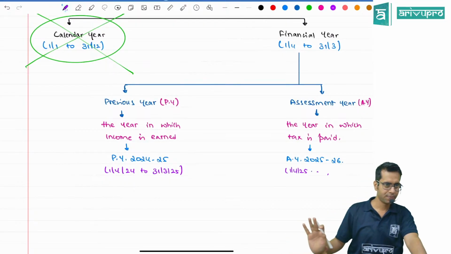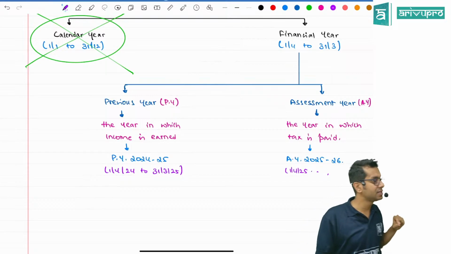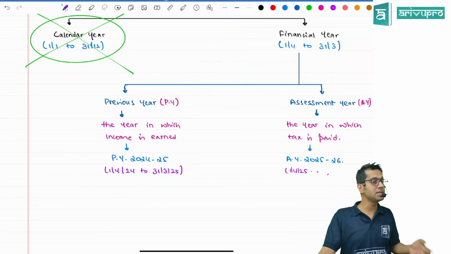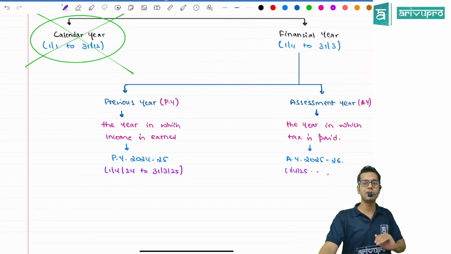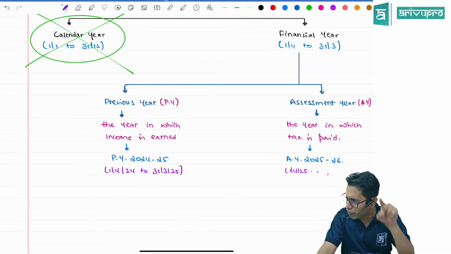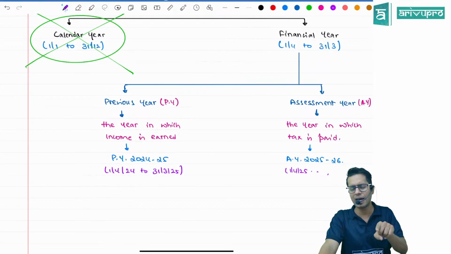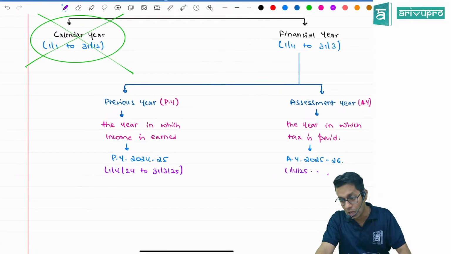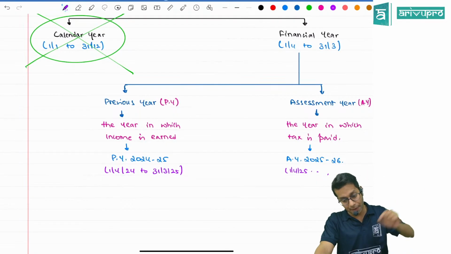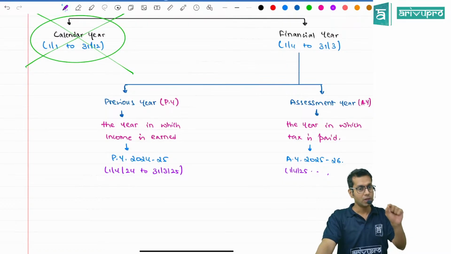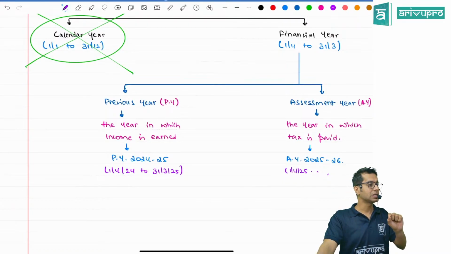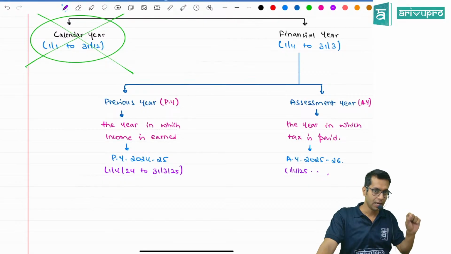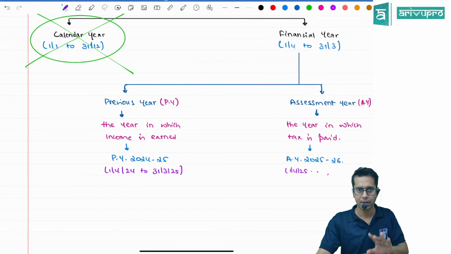Are you understanding? What is previous year? Previous year is the year in which income is earned. Assessment year is the year in which you have to pay the tax. For your examination, what is the previous year? What is the assessment year? So whatever income you are earning in previous year 24-25, you will have to pay tax in 25-26. Okay?